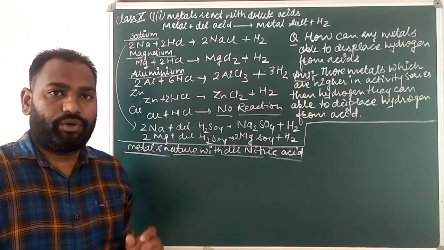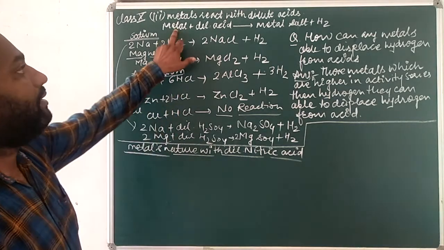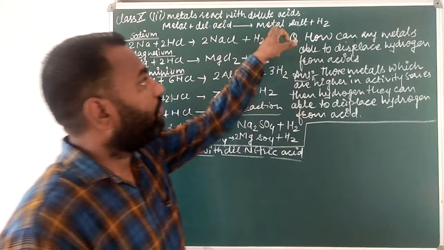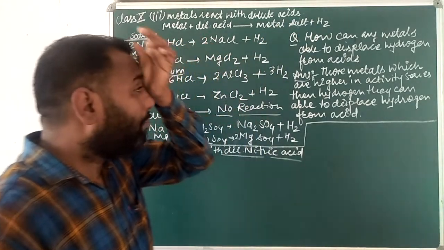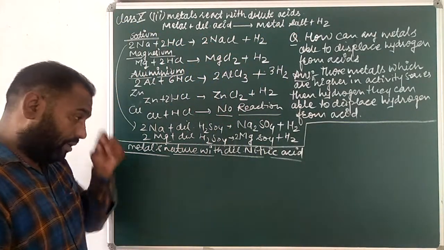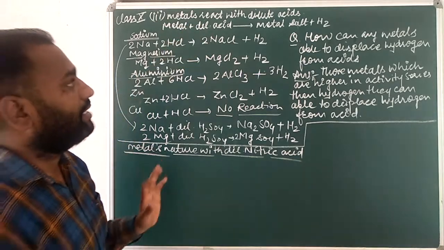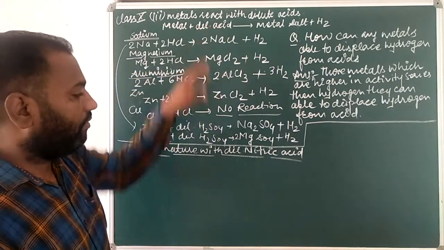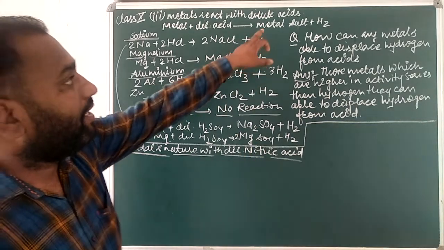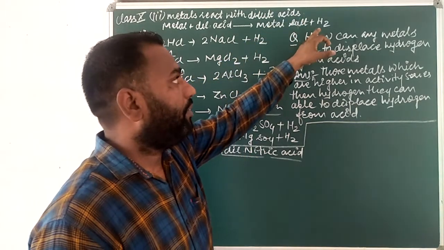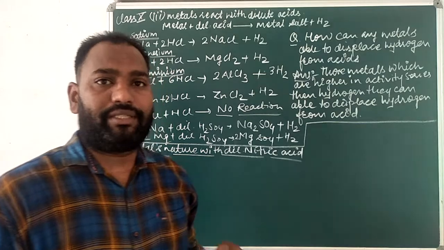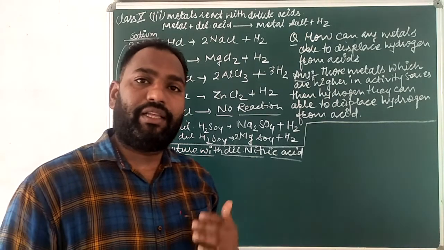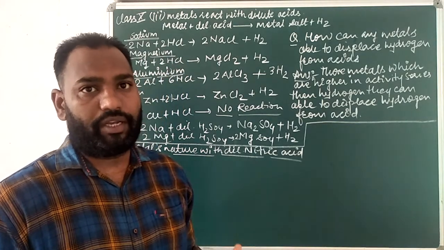You have already seen that when metals react with dilute acids, metallic salts and hydrogen are formed. But here, what is happening when the metal is reacting with dilute nitric acid? Metallic salts can form here, but this H2 is getting oxidized into H2O.